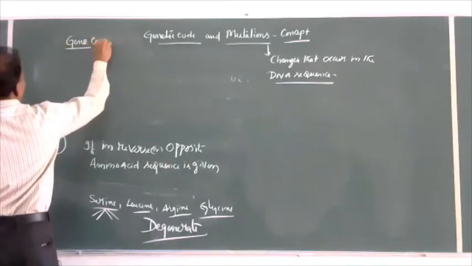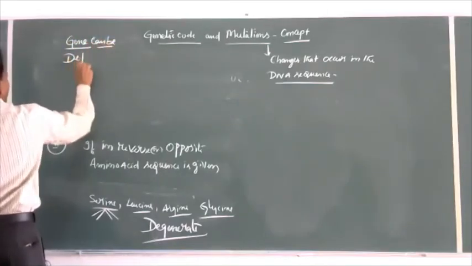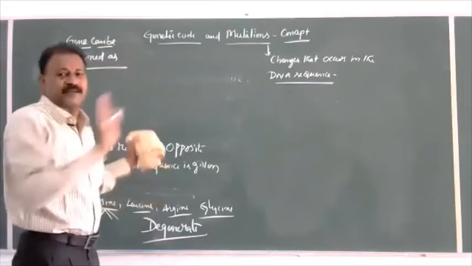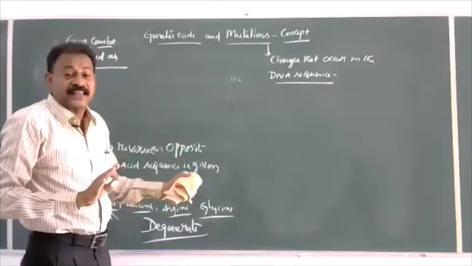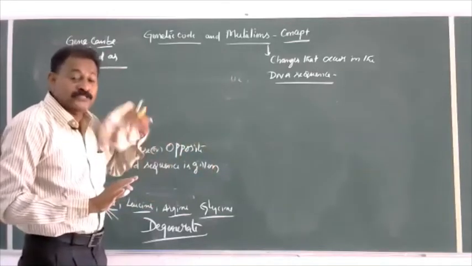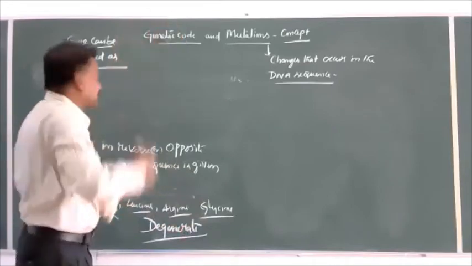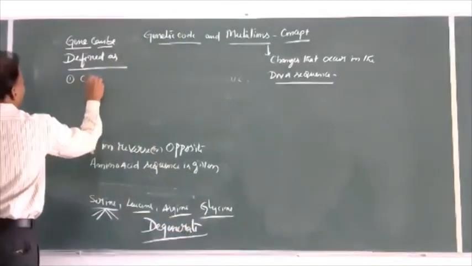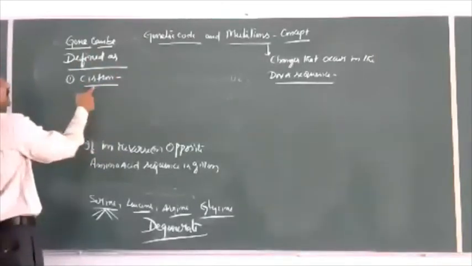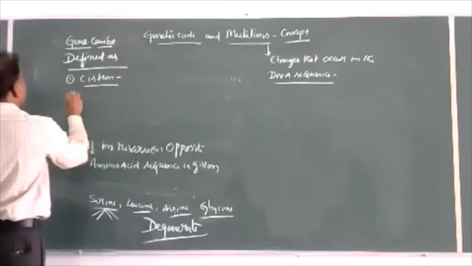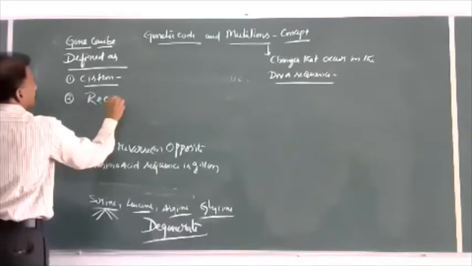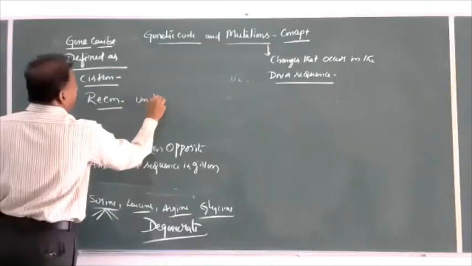In the modern forms of gene, we have seen how a gene can be defined. The sequences of DNA are nothing but genes, but we have seen in the previous classes that not all sequences of DNA are genes. DNA has genes. Which sequence of DNA is called a gene? The one which is able to express. First one, cistron. So the modern name of gene is cistron. A gene is nothing but a cistron which can determine a character. A gene is a recon. Recon means unit of recombination.